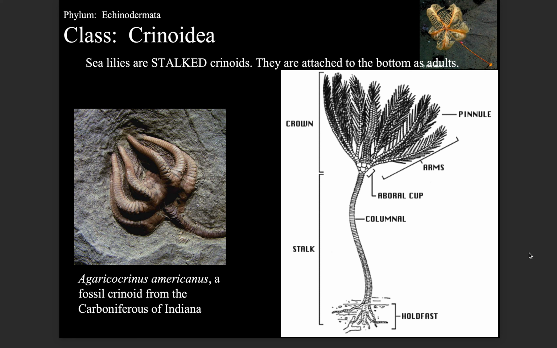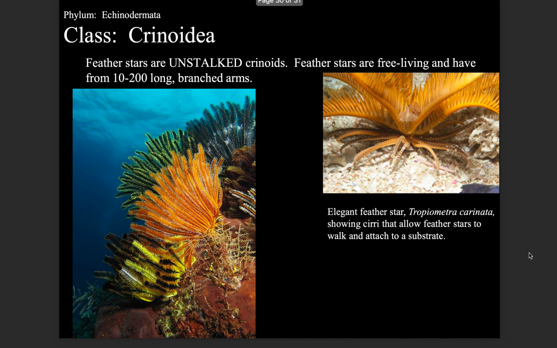Agaricocrinus americanus, a fossil crinoid from the Carboniferous of Indiana. Feather stars are unstalked crinoids. Feather stars are free-living and have from 10 to 100 long, branched arms. Elegant feather star, showing cirri that allow feather stars to walk and attach to a substrate.